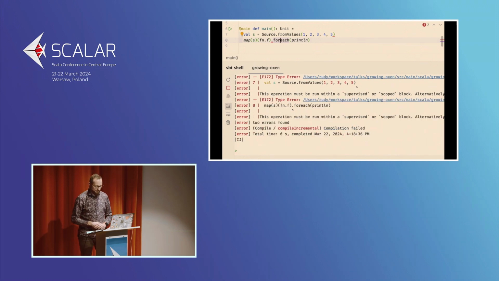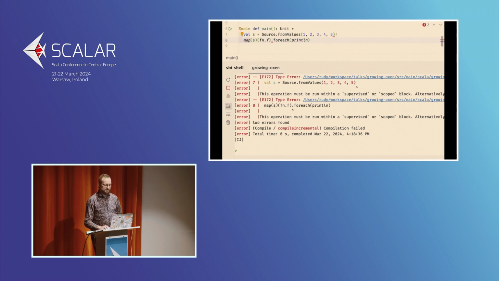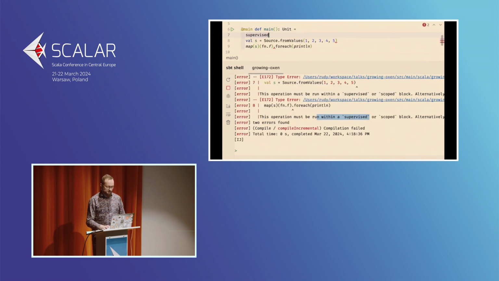Why doesn't this work? Well, you probably remember that if you look at this signature, for example, we are expecting a capability of being able to fork computations. But we haven't provided this capability. So that's the missing thing here, and that's what the compiler error says as well. So the compiler tells us that we need to run inside a supervised or scoped block. So we are going to use the supervised block here and basically wrap this in a supervised. So that would be it.